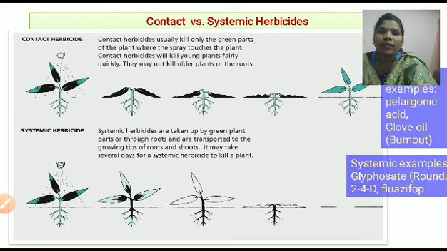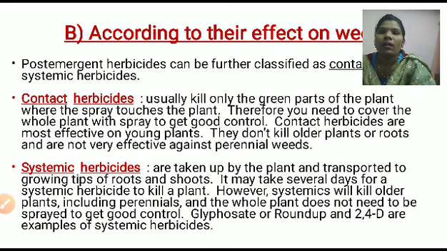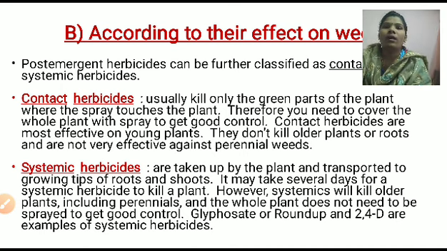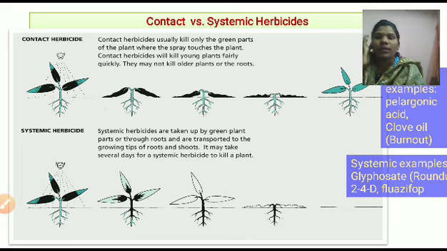Here these are the herbicides which are classified according to the effect on the weed. That means whenever we apply this herbicide to the weed, what effect happens on the weed. Okay, let's do it. What is the classification of the herbicides according to what? The effect on the weed. Let me start. The first is the contact herbicides, and the second type is the systemic herbicides.